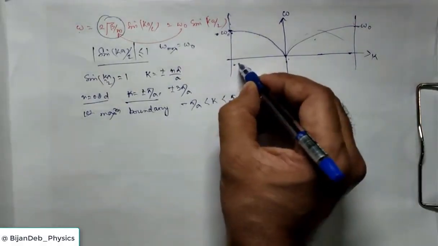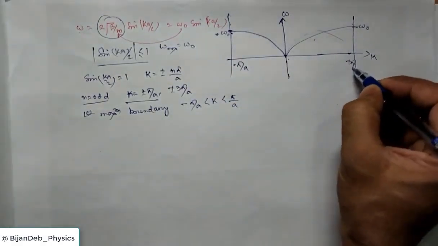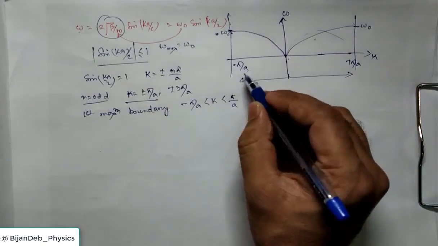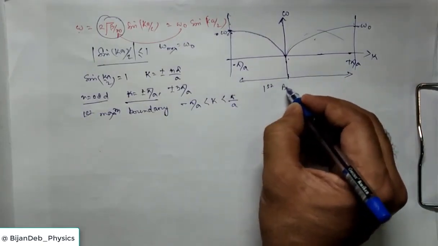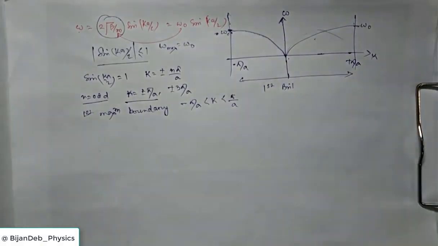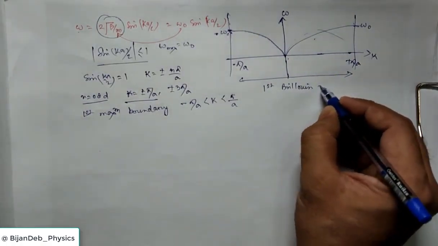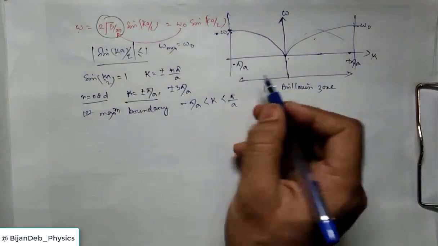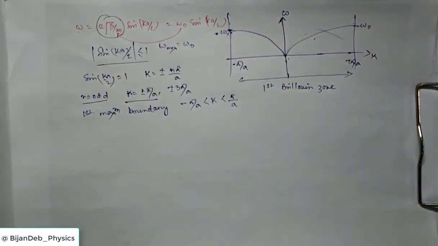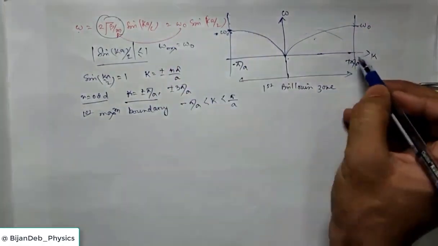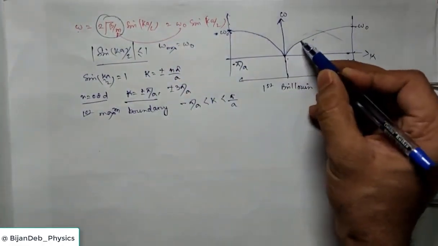So this is minus pi by a, this is plus pi by a. So this range of k is called the first Brillouin zone. So the first Brillouin zone is the value of k lying between minus pi by a and plus pi by a. At minus pi by a you have a maximum value, at plus pi by a you have a maximum value, and in between you have an increasing value.